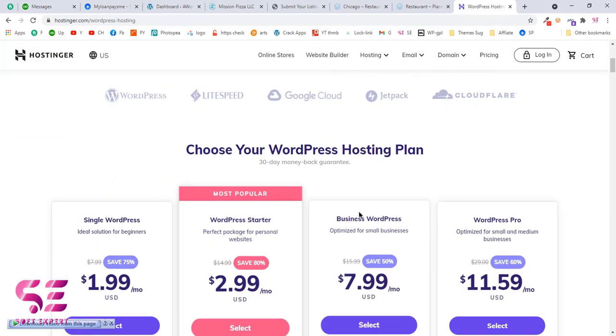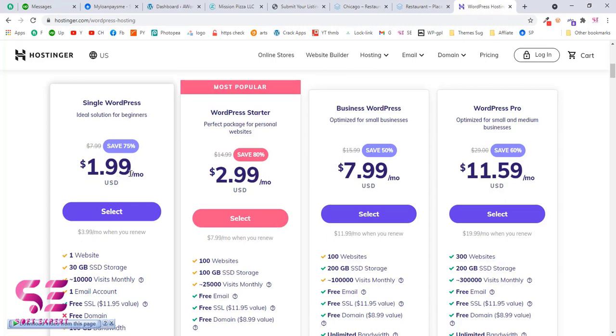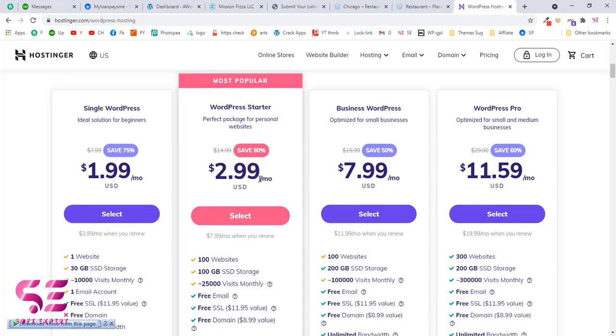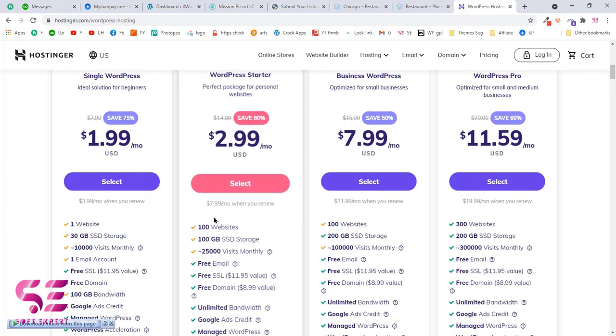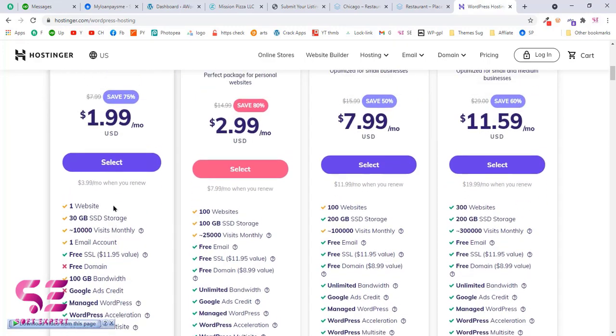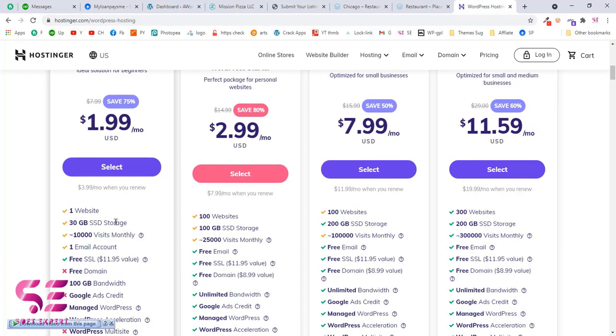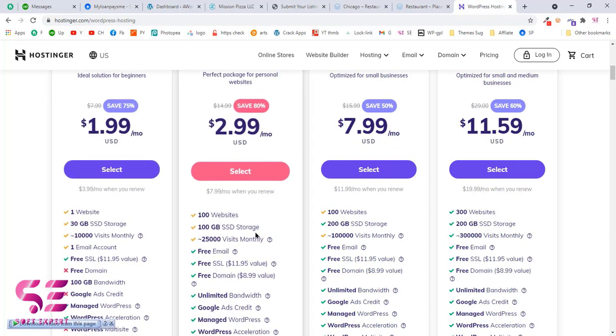Now if you scroll down, you will see the plans are very cheap. As you can see, this is just $2 per month, this is just $3, and you can select according to your choice. And here you can choose any of the plans. As you can see, in the first plan you can host one website, here you can host 100 websites, and so on. Also you have 30 GB of storage and 100 GB of SSD storage.